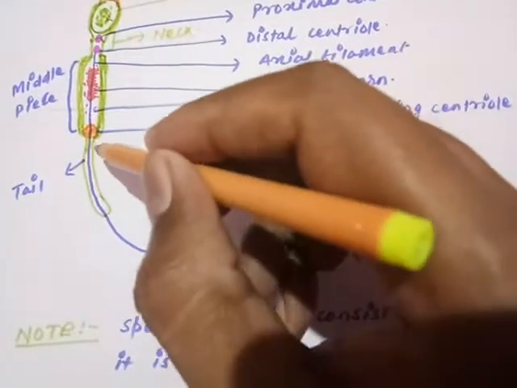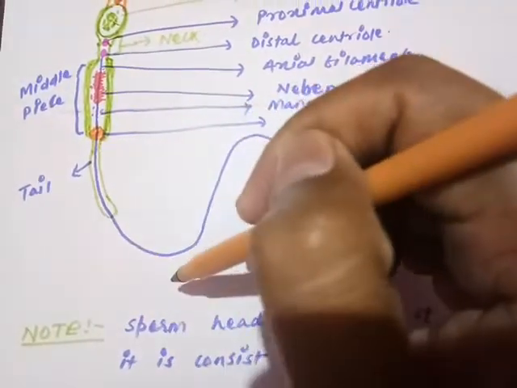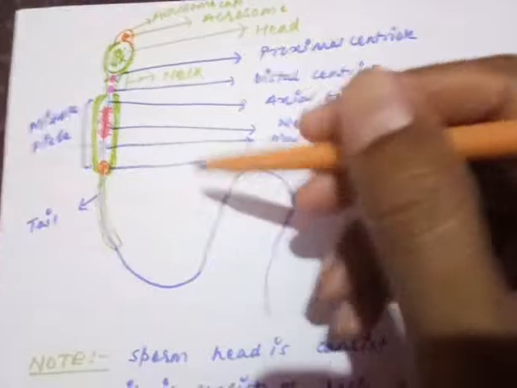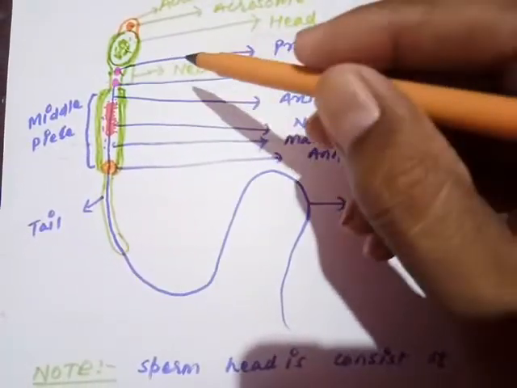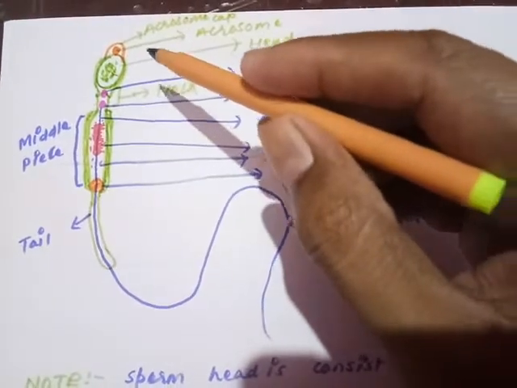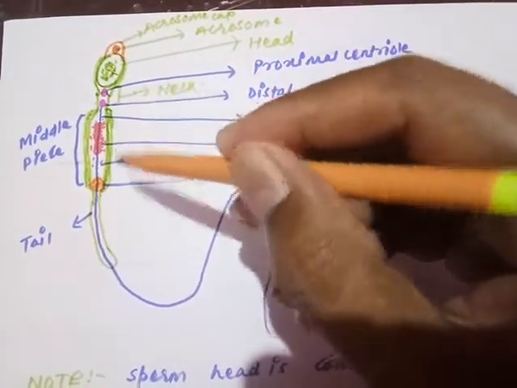So here the last part of the body is the tail. The longest portion of the sperm structure is the tail. So here once again I'm just going to revise the structure of the sperm. What is the structure of the sperm? The sperm head, neck, middle piece, and the tail.